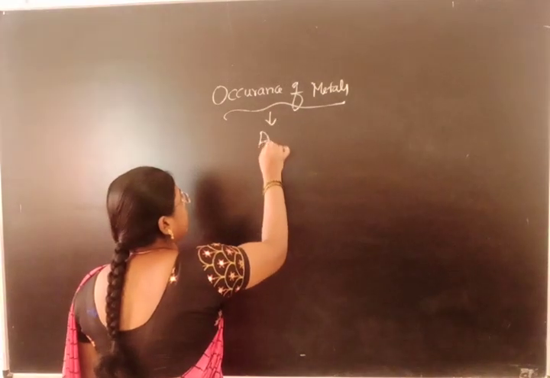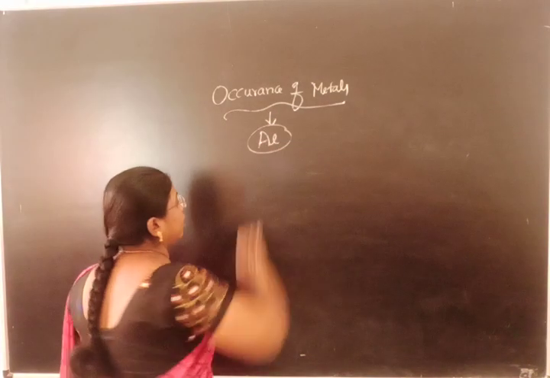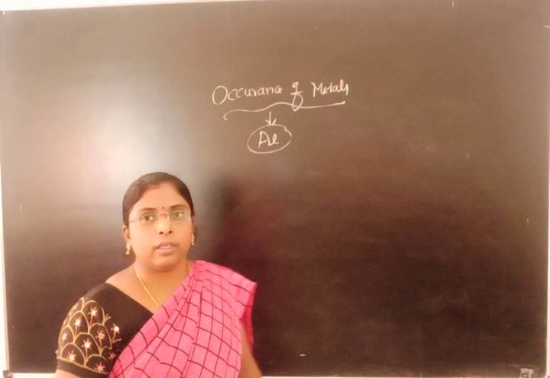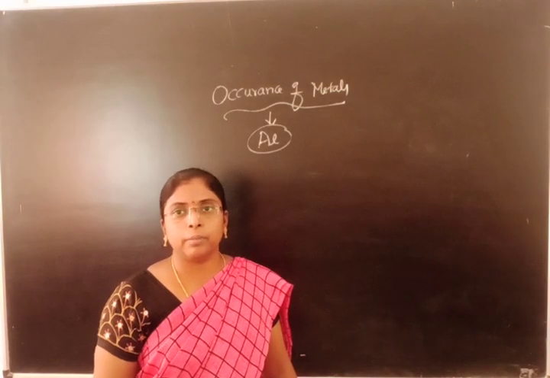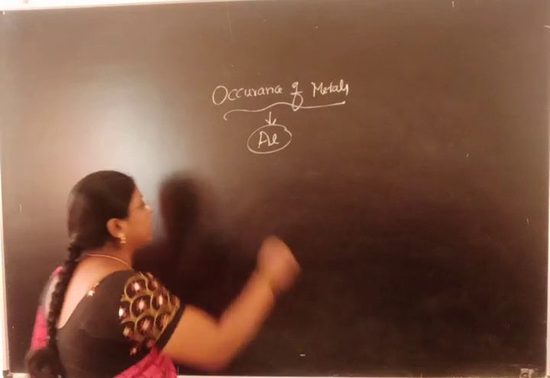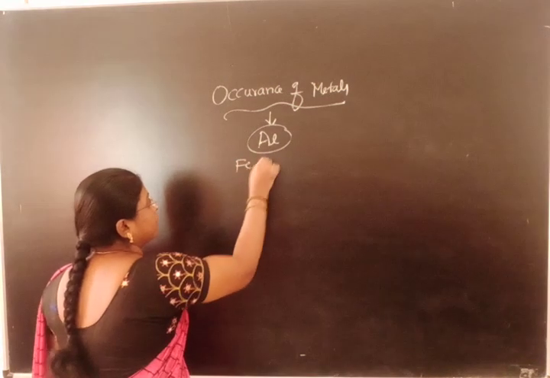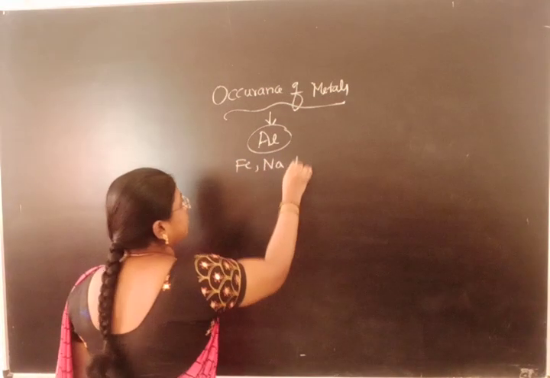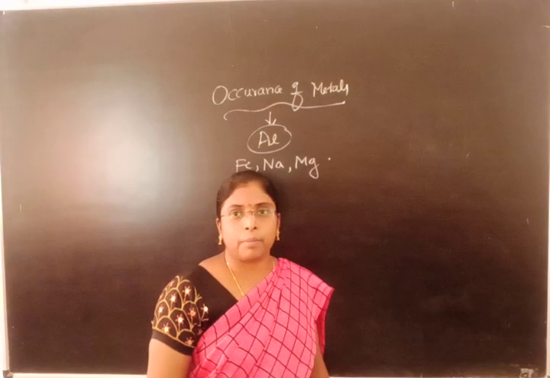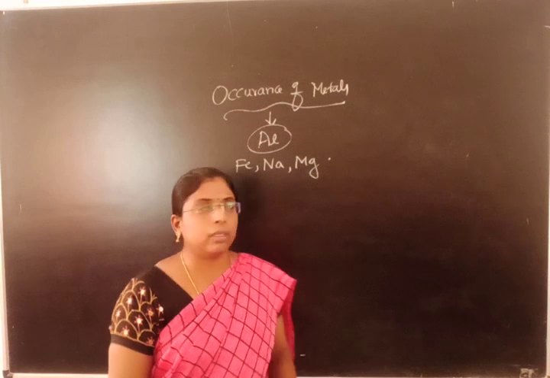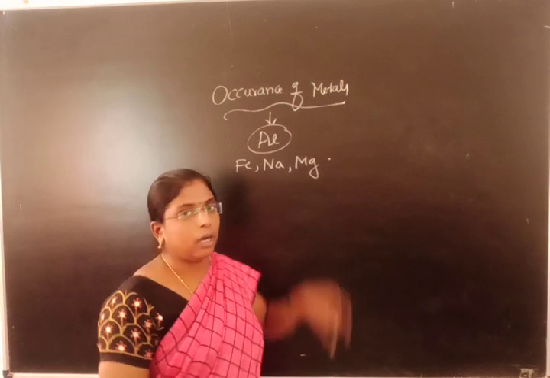Aluminium is the most abundant element in the earth's crust. After aluminium, other metals also come here, like iron, sodium, and magnesium. They are also found in the earth's crust.